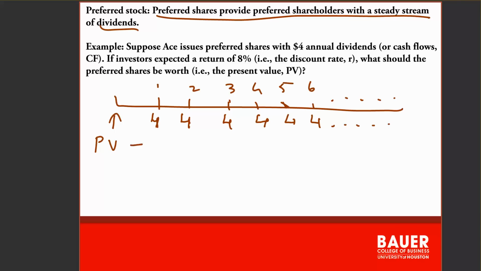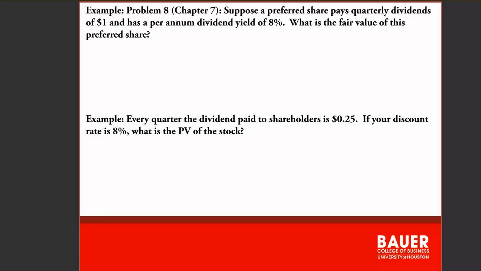The present value of the perpetuity is simply 4 over the discount rate of 0.08, which is $50, right? That's your preferred stock valuation. Preferred stock is simply a perpetuity, so you take the annual dividend divided by the annual discount rate. Let's do a couple more examples.